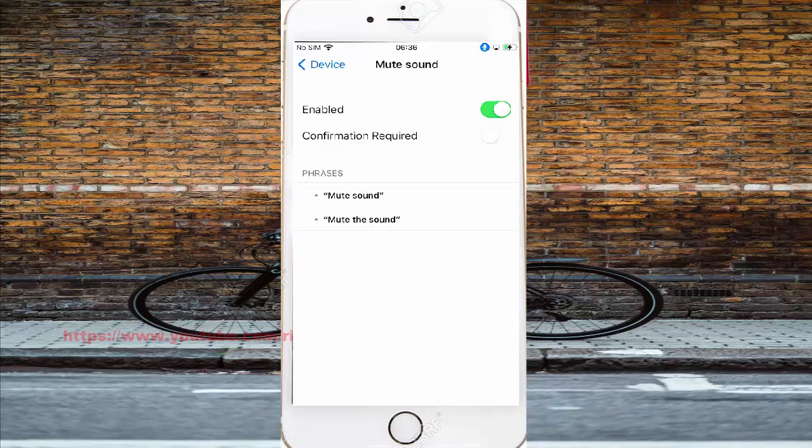To listen, it will use Voice Control. Example, mute sound. Mute sound, mute. Mute the sound.